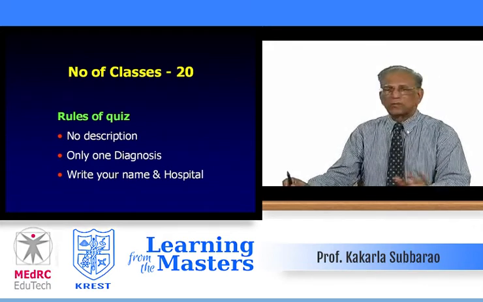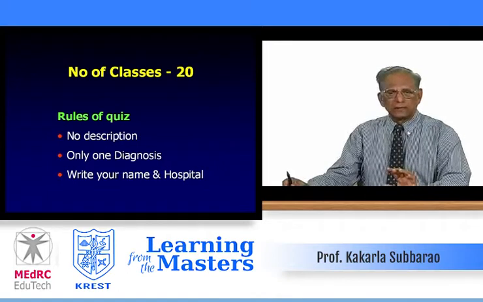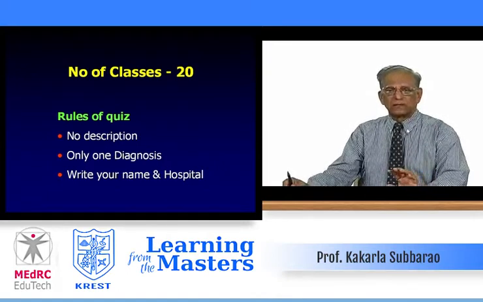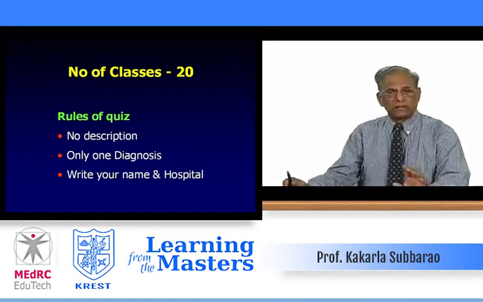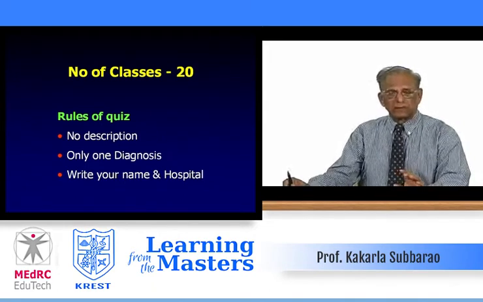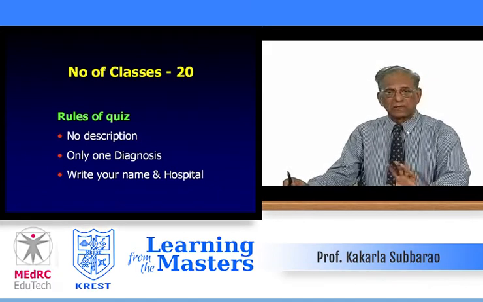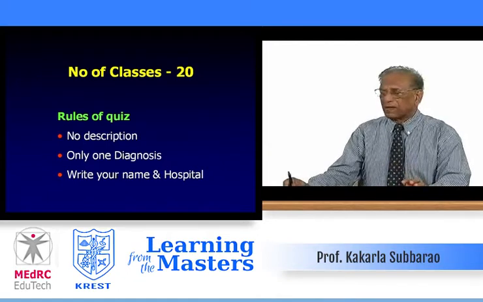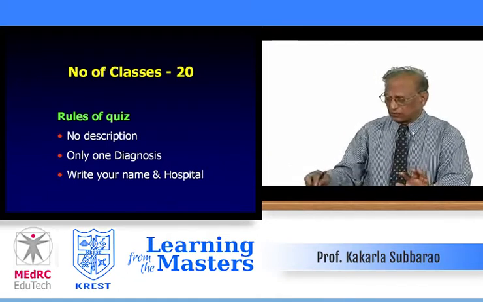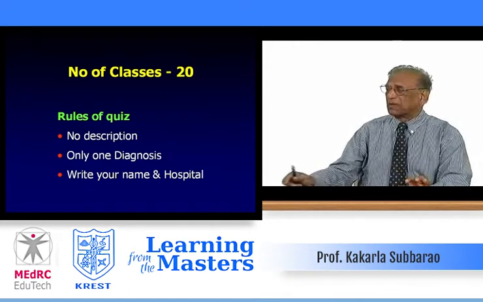Rules of the quiz: no description. You don't have to say this is a PA view of the chest or this is an angiogram and these are the major findings, these are the minor findings, and then this is the differential diagnosis. Just mention only one diagnosis because they're so typical. We can make a diagnosis and write your name and hospital so that we can evaluate your papers.